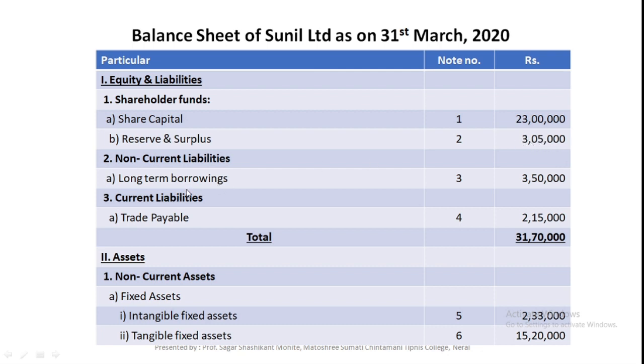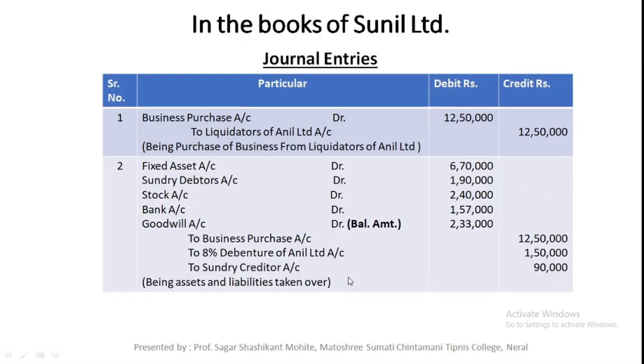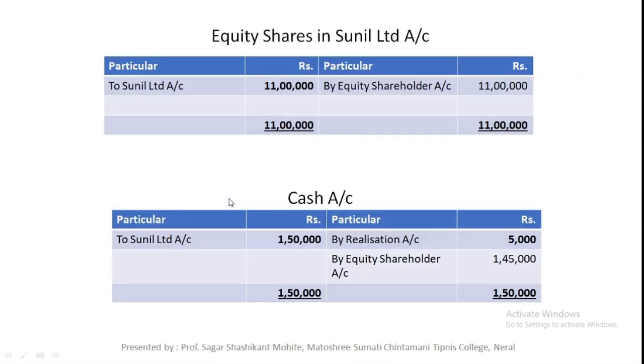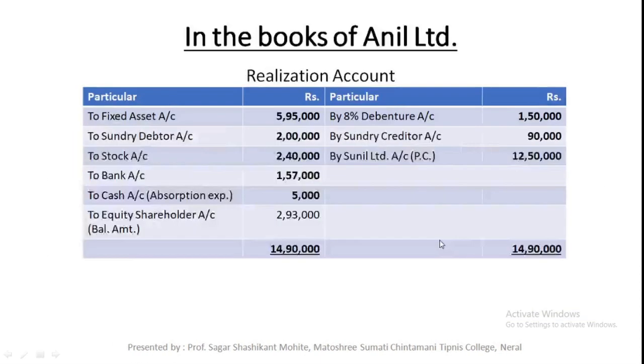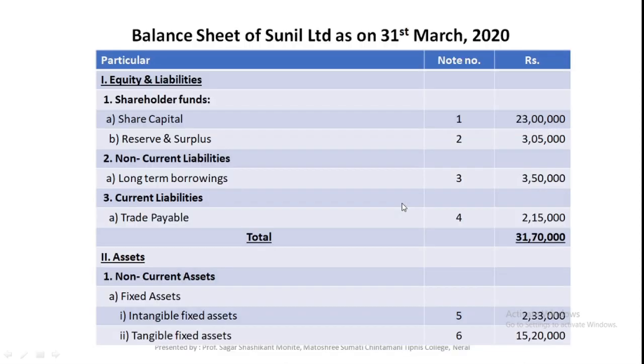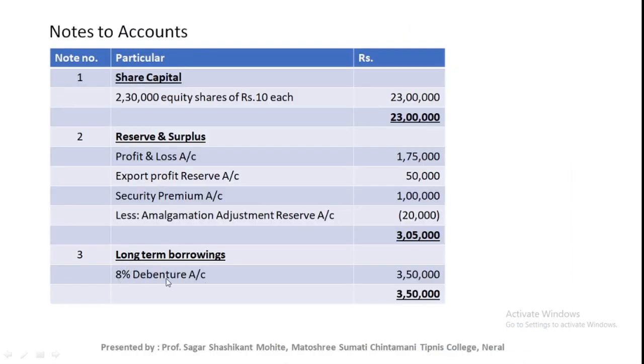Next there is long term borrowing, that is debentures. In the journal entry there is one debenture, that is 8% debentures 1,50,000. And in the old balance sheet, that is the Sunil Limited balance sheet, there is 2 lakh rupees debenture. That means total debentures are now 3,50,000, that is 1,50,000 plus 2 lakhs. So long term borrowing is now 3,50,000. Just see the note, 8% debenture, 3,50,000.